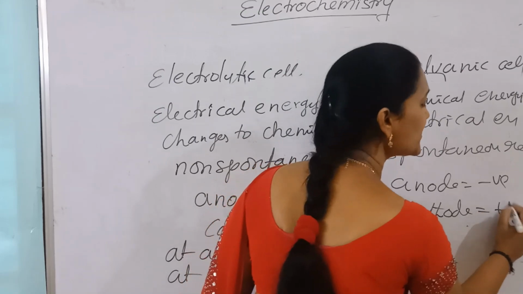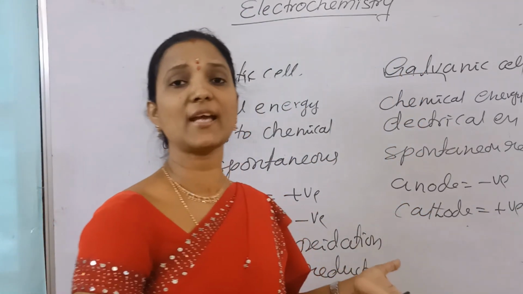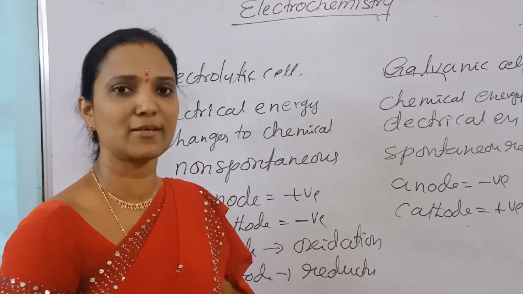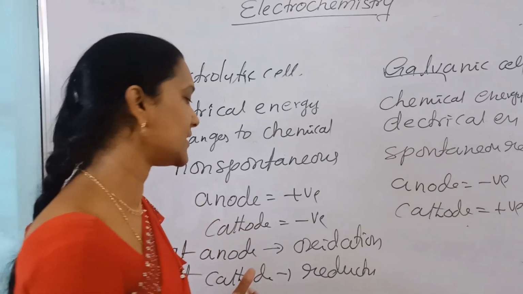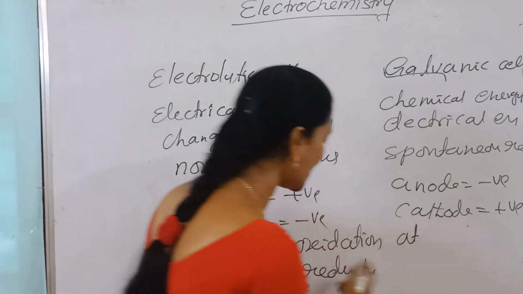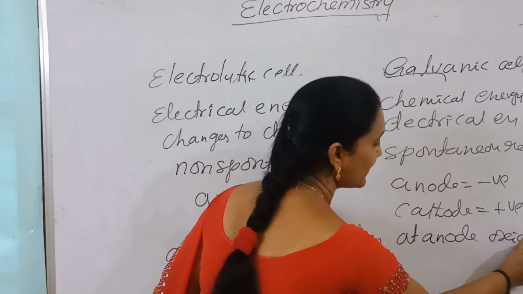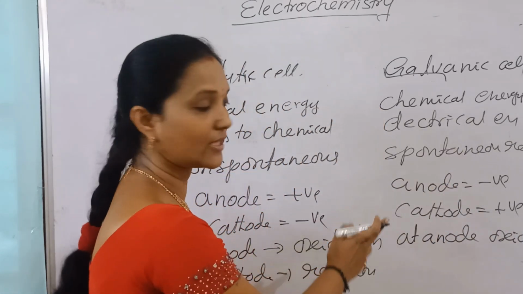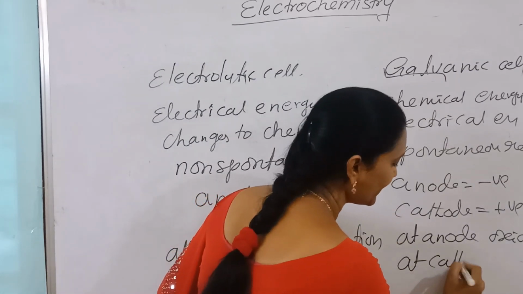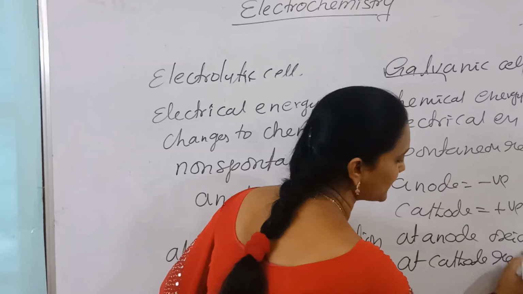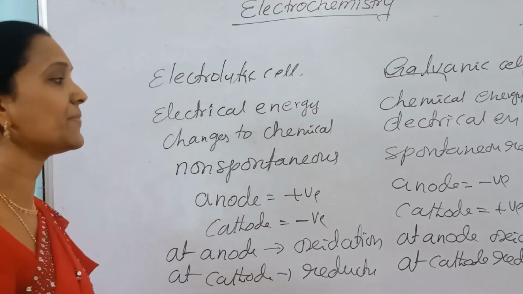But at anode, what is the reaction? Zinc is the anode. At zinc anode, what happens? Zinc changes to Zn2+ plus 2 electrons. Nothing but losing electrons. Losing electrons is oxidation. So at anode, both are similar: oxidation, but the signs are reversed. At anode, oxidation takes place. At cathode, reduction takes place.